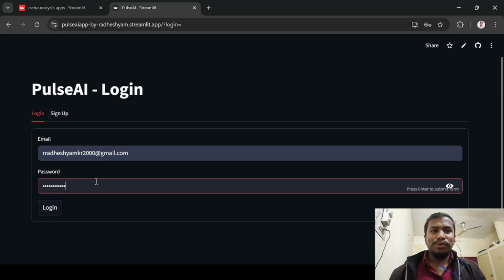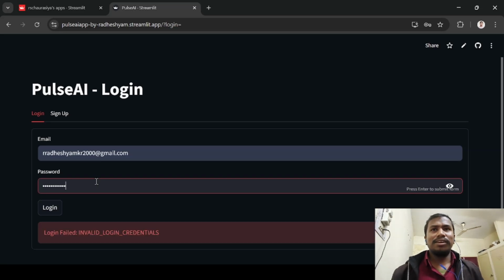Once the users log in to the system, for demo purposes, the password is put as 123. Anyone can use this email and password to see the demo of the project.